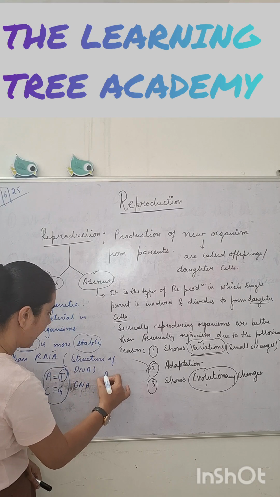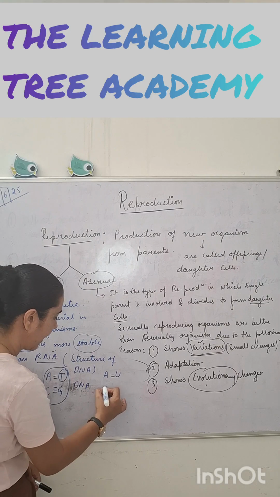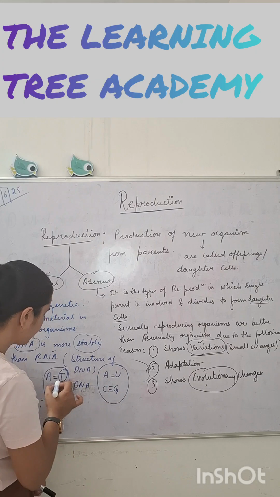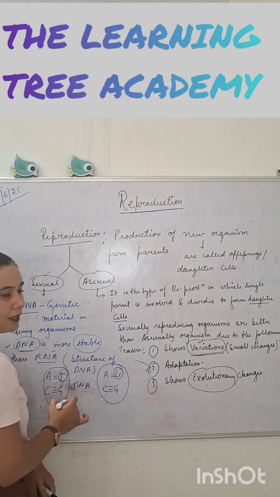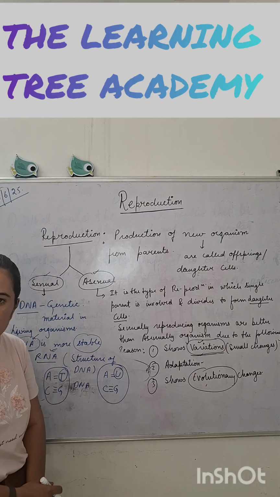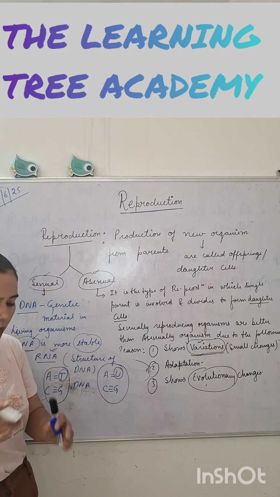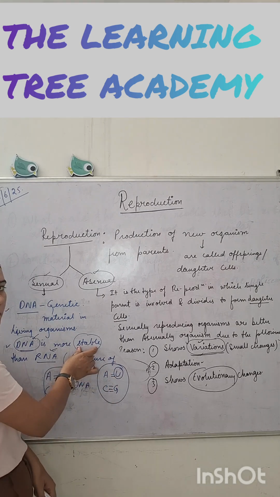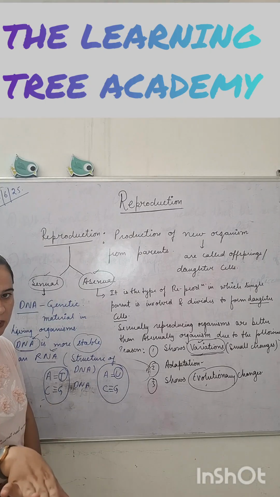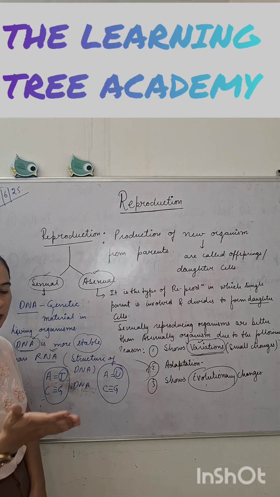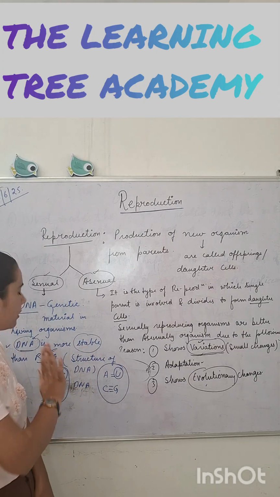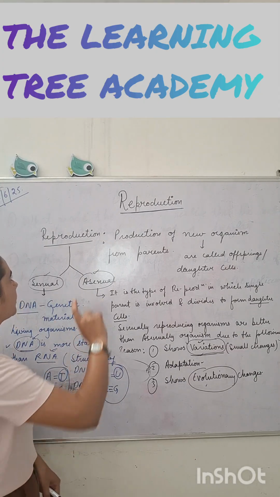But in RNA, adenine base pairs with uracil, and cytosine as usual base pairs with guanine. Replacement of thymine with uracil makes RNA unstable as compared to DNA. So this is the basic funda why DNA is more stable than RNA. This stability makes DNA the genetic material, not RNA. RNA is also genetic material, but only in some viruses, not in higher organisms like plants and animals.